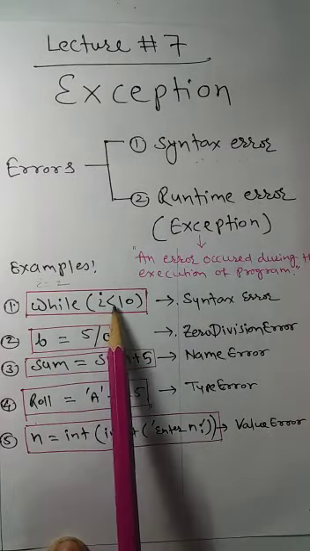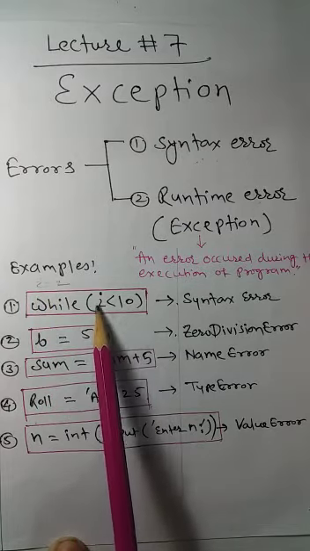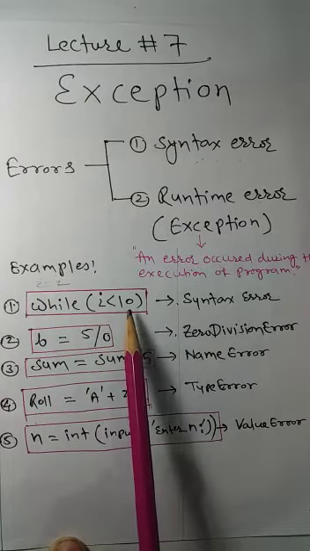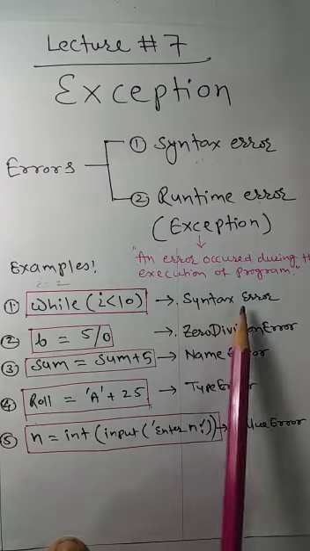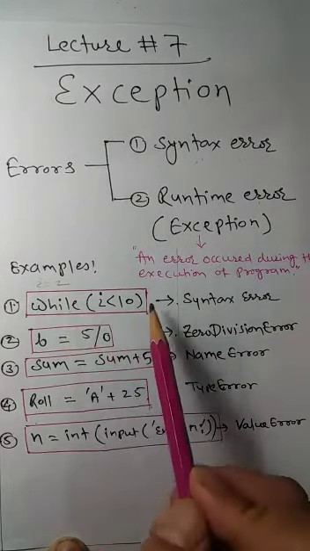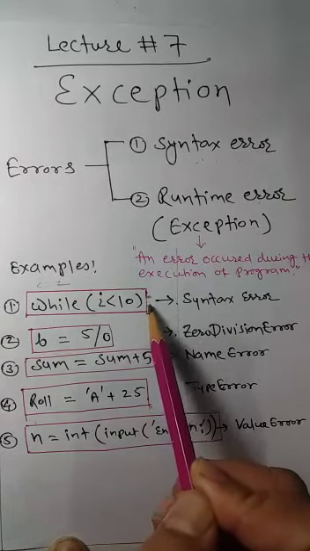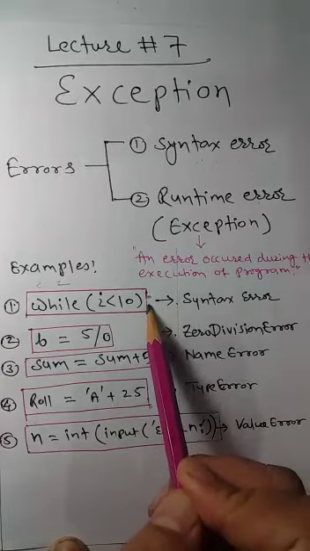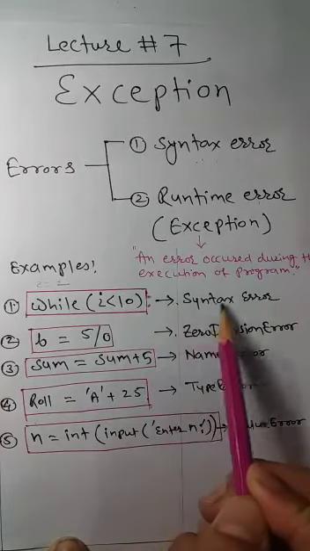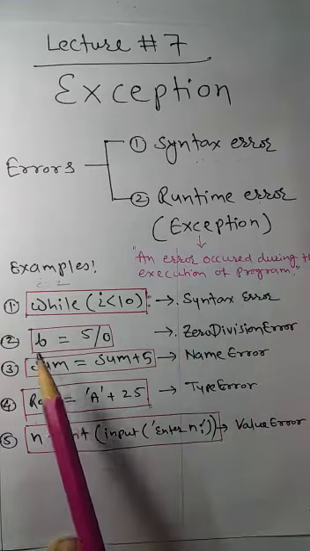Now while i is less than 10, is it correct? 2 is less than 10, yes, true, so the loop will execute. But here it will give a syntax error. Why? Because normally in a while loop we write a colon at the end. If you forget to write the colon at the end of the while loop, it will give an error called a syntax error.